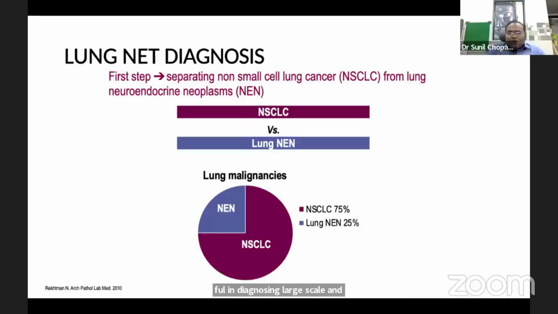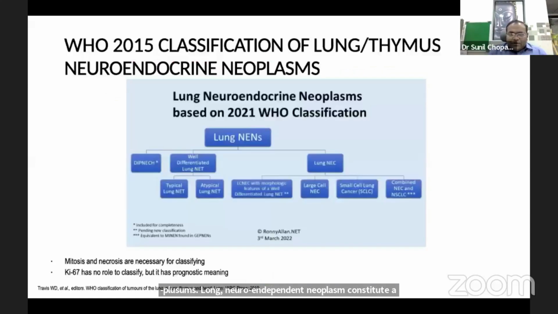So the first step is to separate non-small cell versus neuroendocrine neoplasms. Lung neuroendocrine neoplasms constitute about 35% of all lung malignancies. This is the WHO classification for lung neuroendocrine neoplasms. First entity is diffuse idiopathic pulmonary neuroendocrine cell hyperplasia. Second is well-differentiated lung NET, which is either typical lung NET or atypical lung NET. Others are lung neuroendocrine carcinomas, which are divided into large cell NEC, small cell lung cancer, and combined NEC and NSCLC.